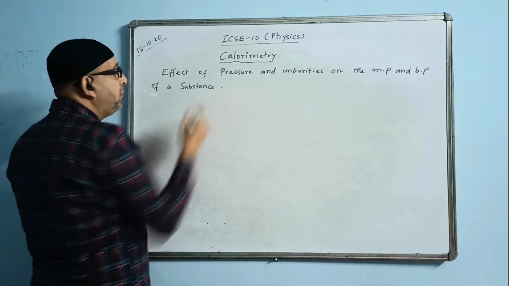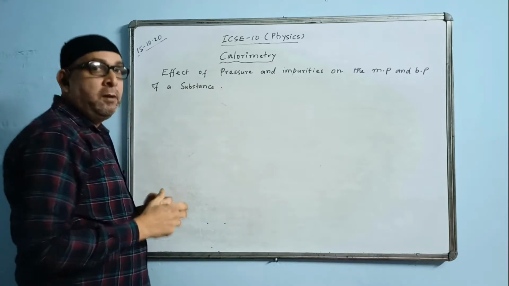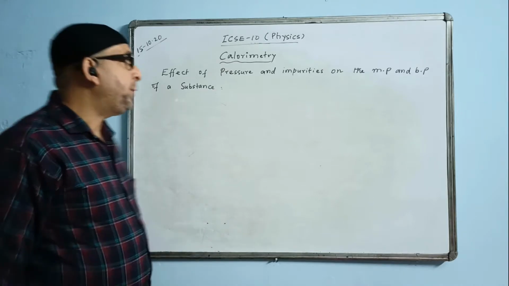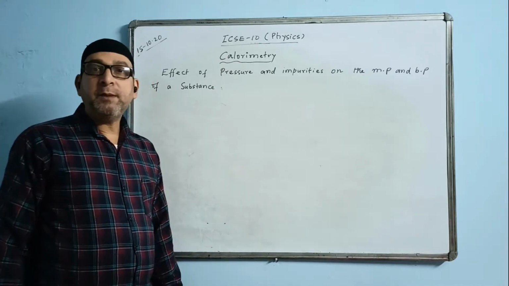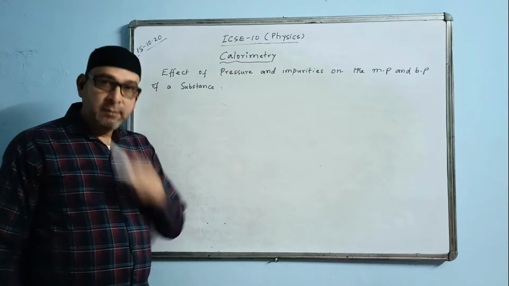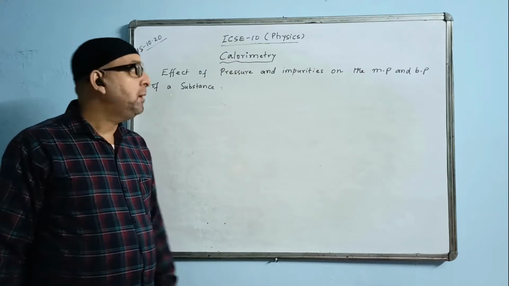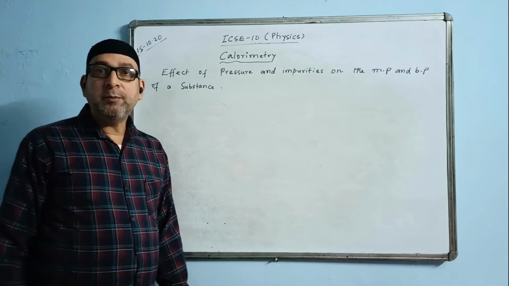This is our heading already. Effect of pressure and impurities on the MP. MP's full form is melting point, and BP's full form is boiling point.